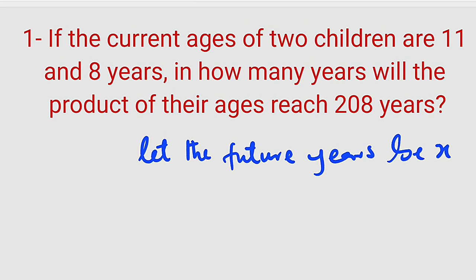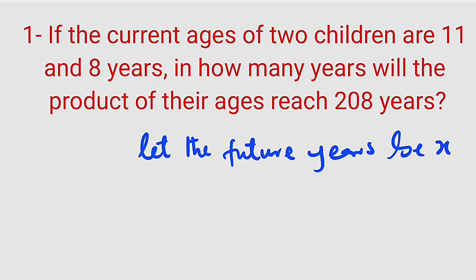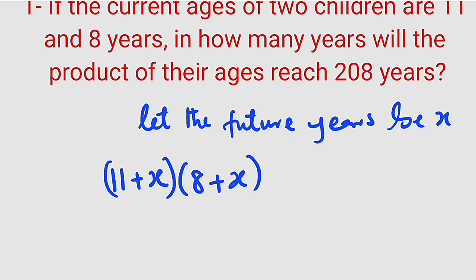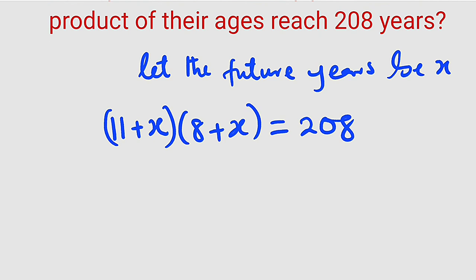Therefore, to find the product of their future ages, which is going to be equivalent to 208, we take the first one, which has age 11. We add it to the future age, which is x. Then we multiply it by 8 plus x again, because in the future, they will each add x years. At that moment, if you multiply the two ages, you're going to get 208. This is exactly what the question is saying. So from here, we can solve this question.